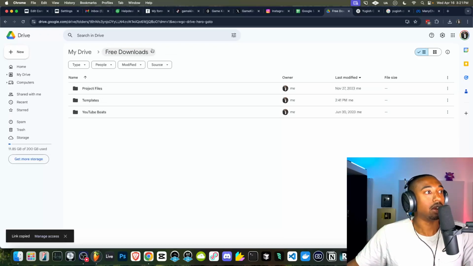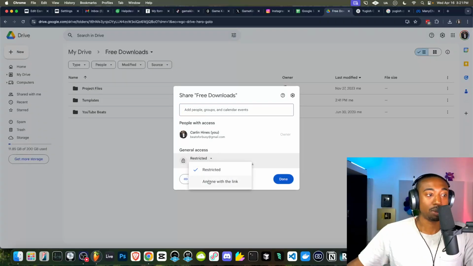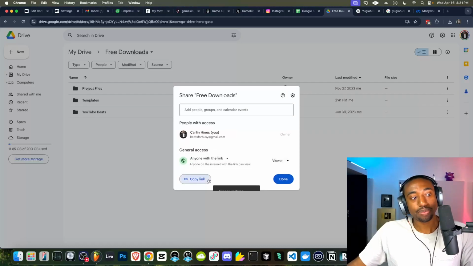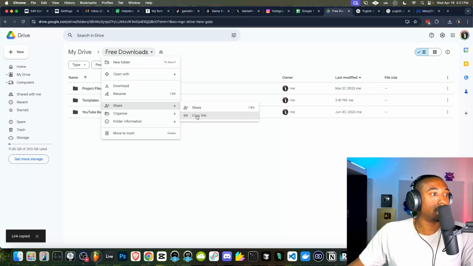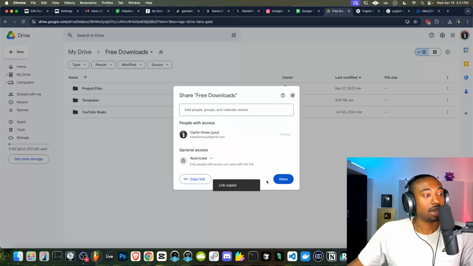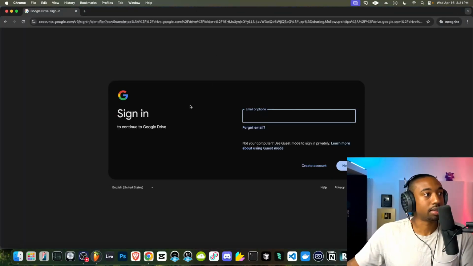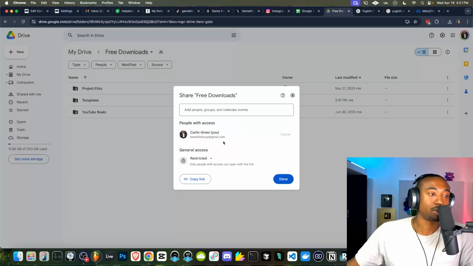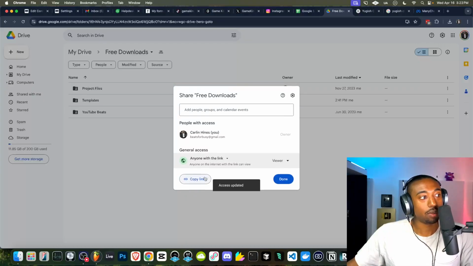Now also you want to go to where it says share and click share and click here to give people permission. General access to switch this to anyone with the link. Because if you don't do that, it will show up. Let me just show you guys what that would look like. Let's say you have it on restricted and you send the link out to somebody, they don't have your Google account. It would look like this. And then they have to log in and it basically says, do you have permission? And people have to ask for permission and it's really janky. So just click here, go to anyone with the link for your free stuff.